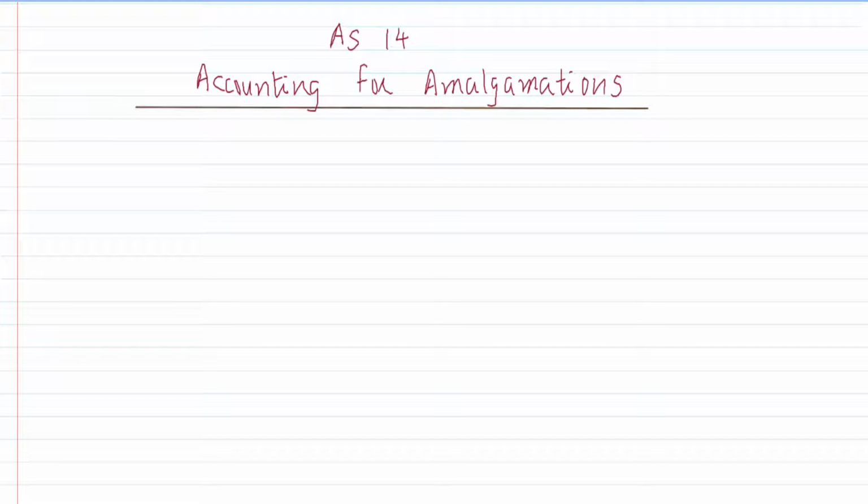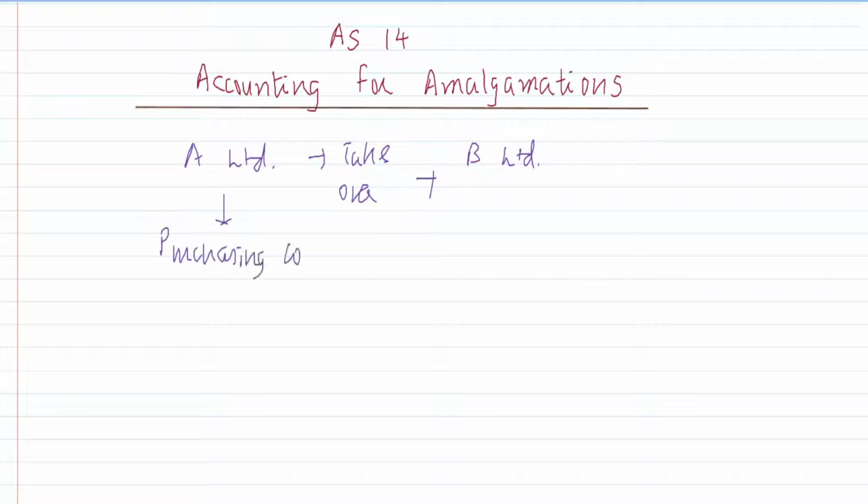Now, let's take a simple example and understand the next concept that I want to discuss in this episode. Let us say there is a company A Limited. It wants to take over another company, B Limited. So A Limited will be considered a purchasing company, while B Limited will be considered a selling company. There are other terms also used.